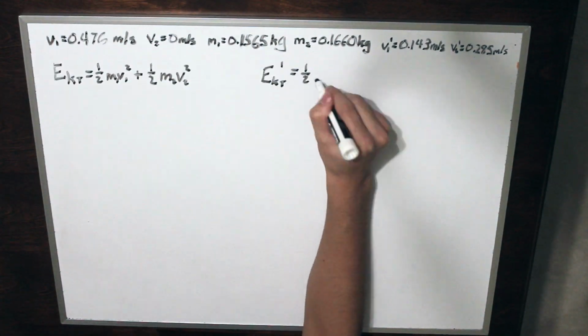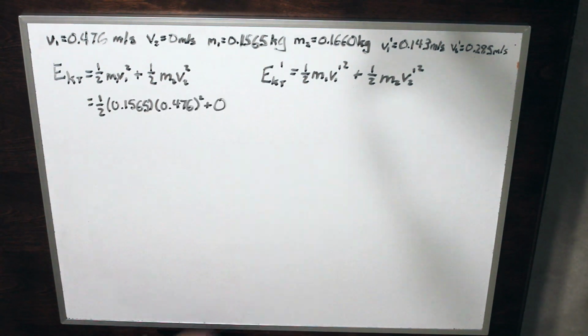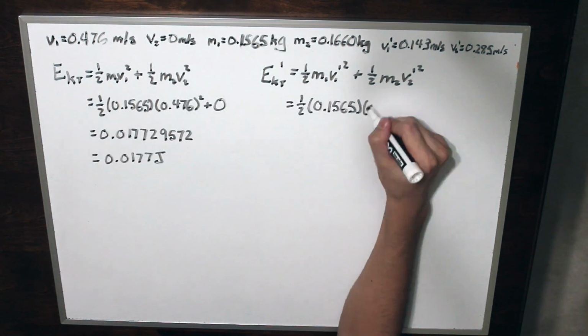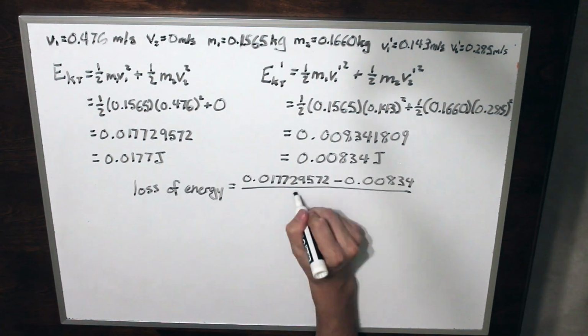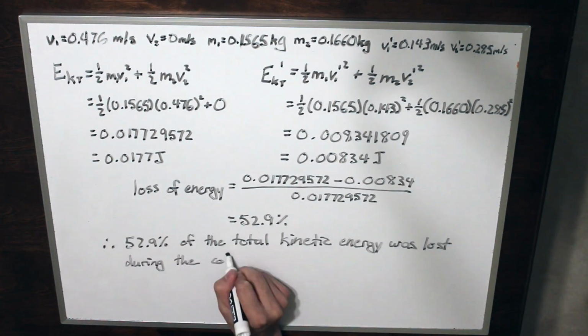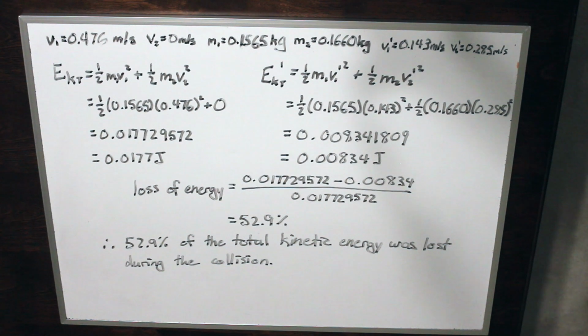Compared to the last collision, this one was far more inelastic, with 52.9% of the total kinetic energy being lost after the collision. Our initial total kinetic energy was 0.0177 joules, and our final kinetic energy was 0.00834 joules. As with the last collision, kinetic energy was being converted into sound energy and thermal energy. However, with this collision, some kinetic energy was also lost in changing the shape of the soccer cushion, which is why this collision was far more inelastic.